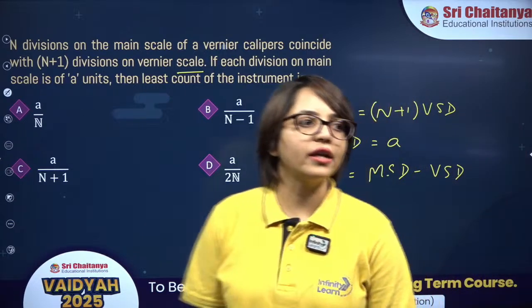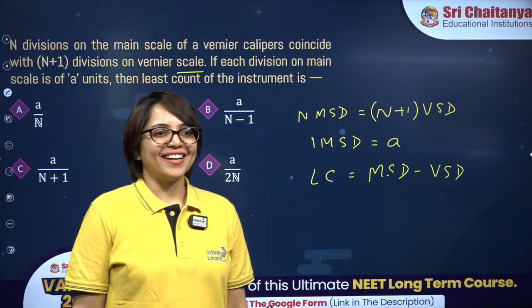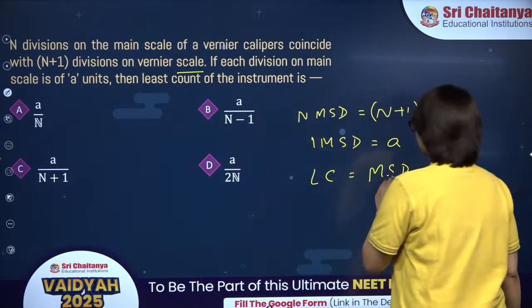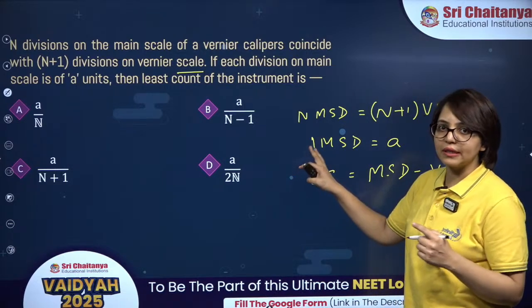All right, well done, well done. Wonderful guys, wonderful. Option C, well done, well done. So this is something from your experimental skills. This portion is from experimental skills now.